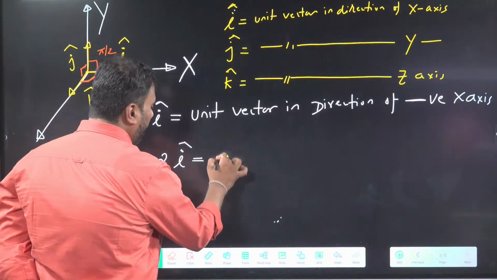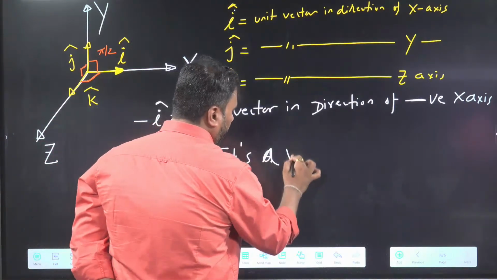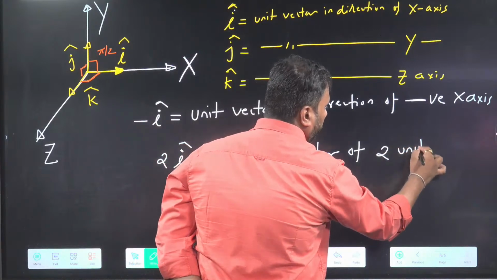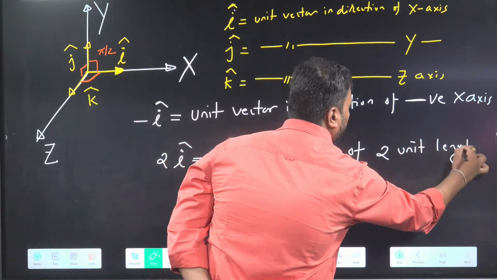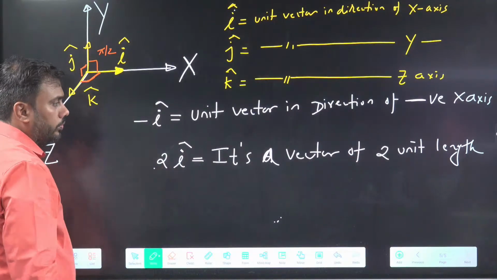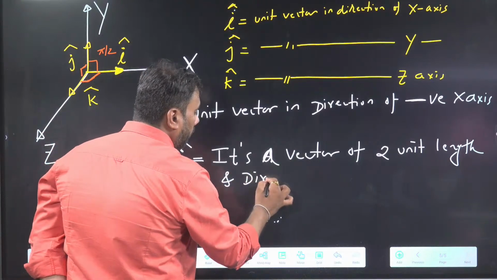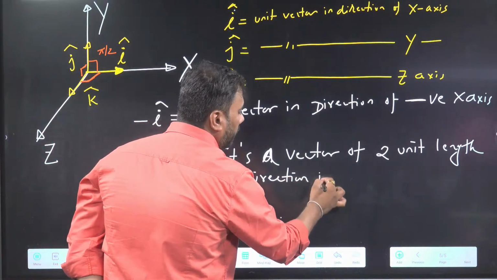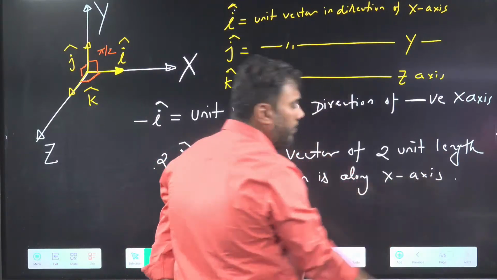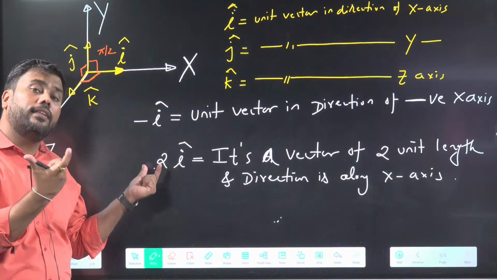So it's a vector of 2 unit length, because we have multiplied I cap with 2. So length is 2, and direction is along x-axis. I cap means the direction is along x-axis and 2 means the length is 2.